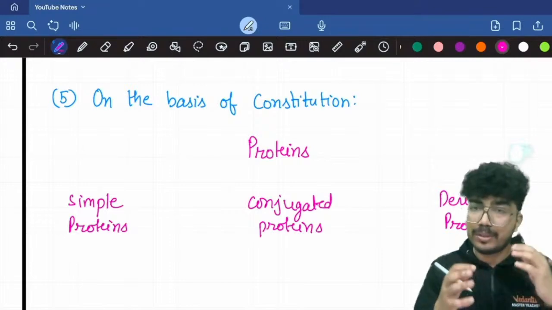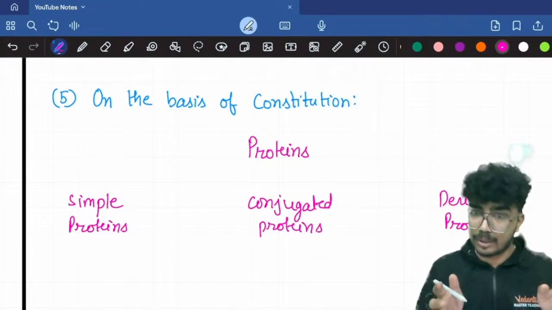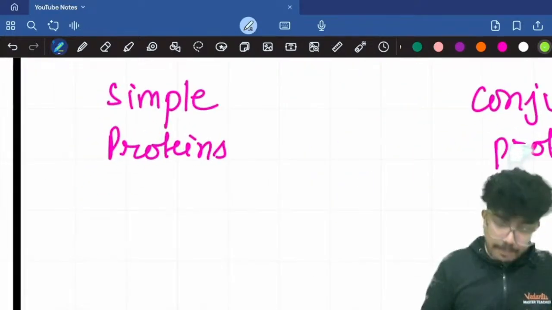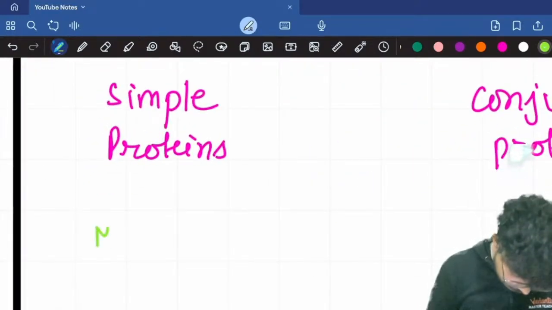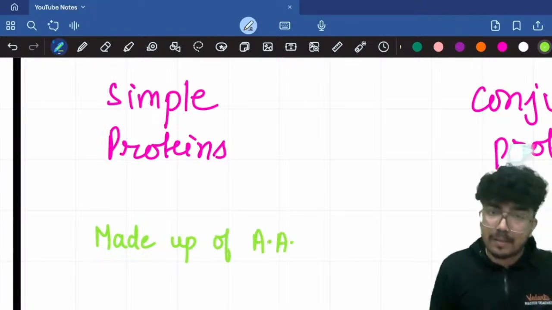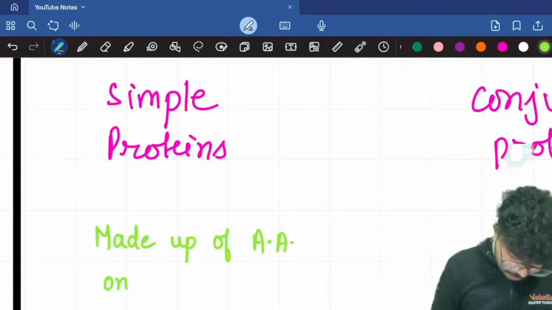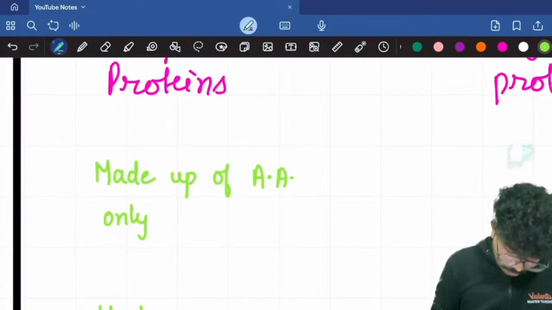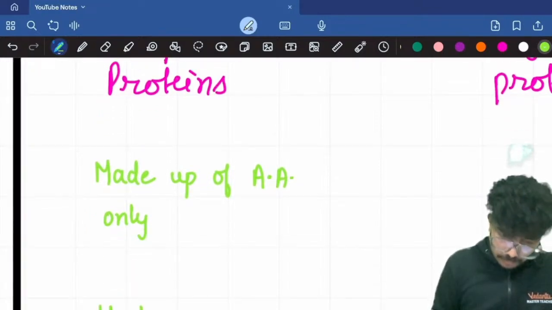The simple proteins are made up of amino acids only. Example, histone. Amino acid in short is AA, made up of amino acids only. Examples include histones, keratin.